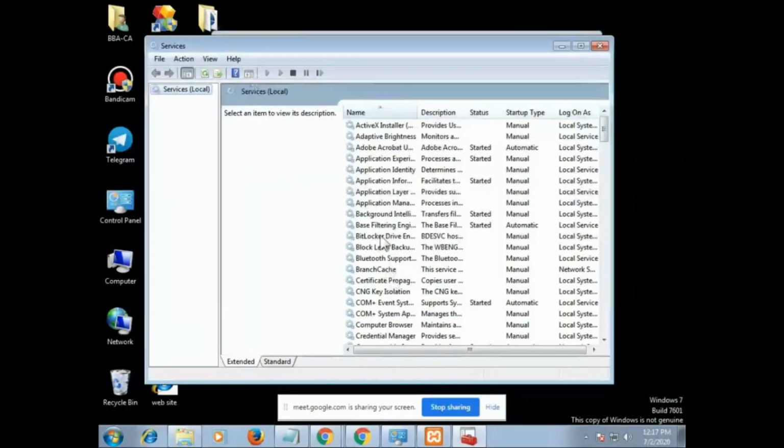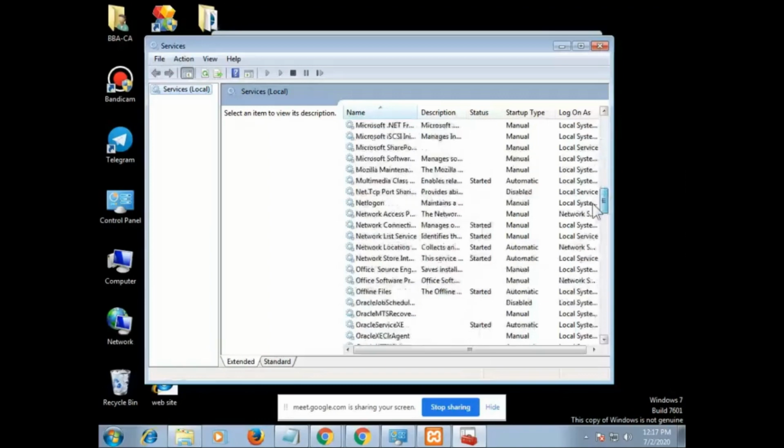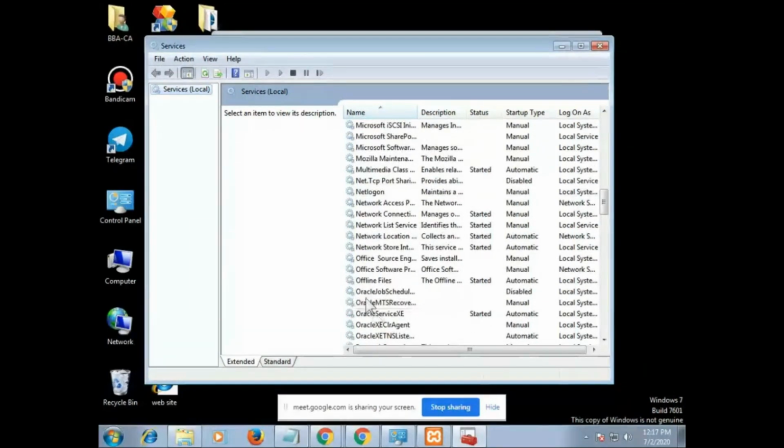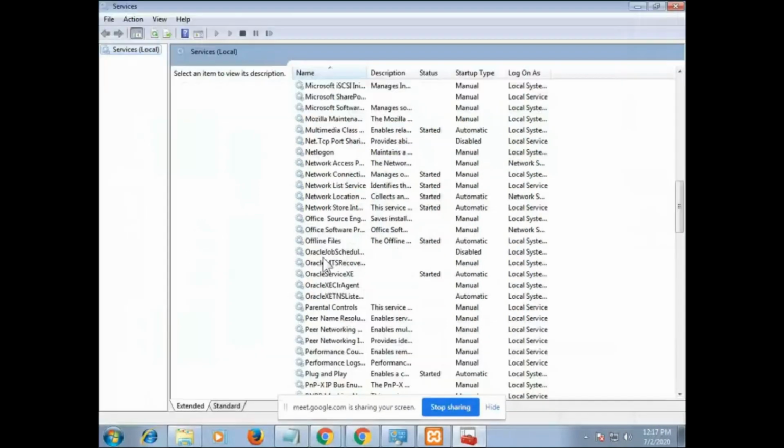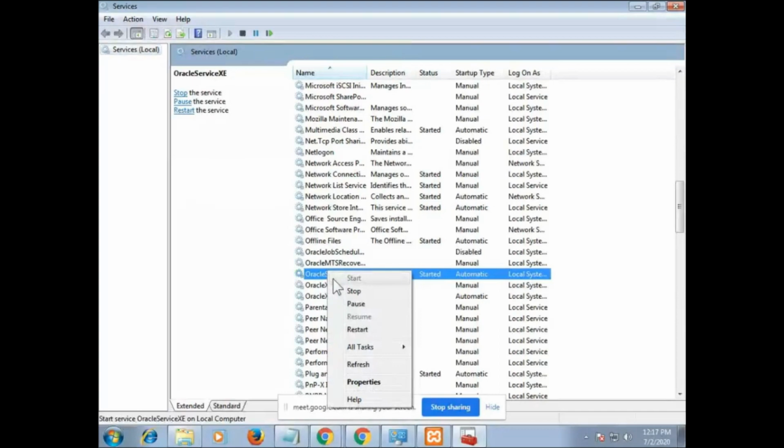Now this box will open. Scroll down your mouse and go till Oracle. Now see, from here my Oracle starts. You have to just right click and stop the services of Oracle. Those who are using a 64-bit operating system will not face any problem, but those using a 32-bit operating system might face this problem.